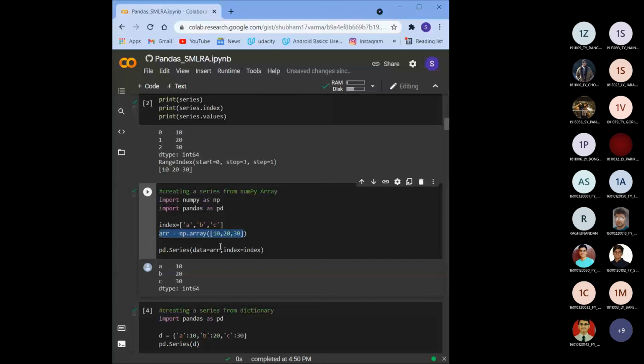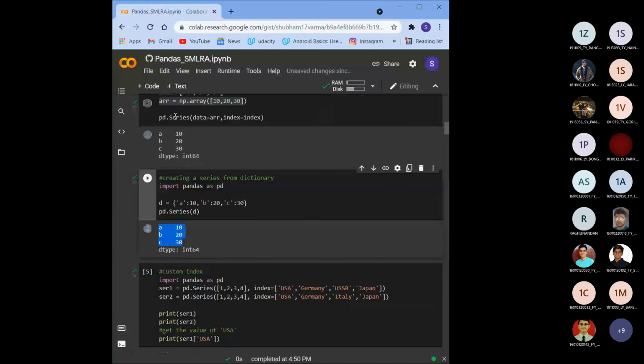So why are we doing this? Suppose we want to train a machine learning model and you have data in the form of a list, or in some columns, or in some other text, or in a file, a CSV file or JSON file. What you can do is use pandas. You can import the data into your code.